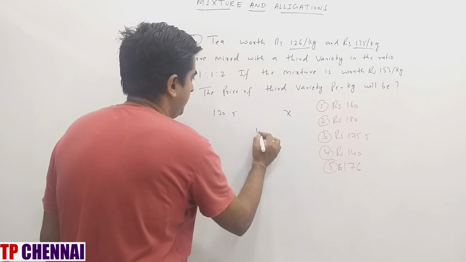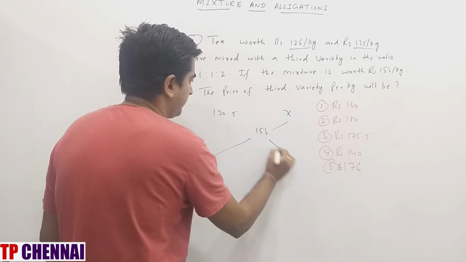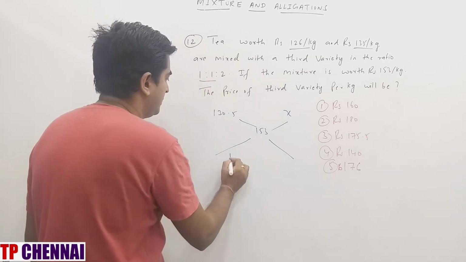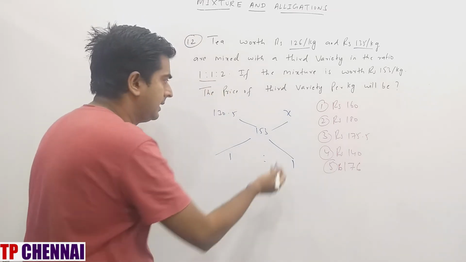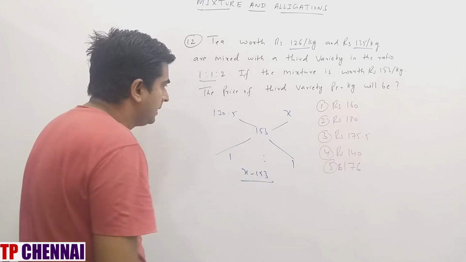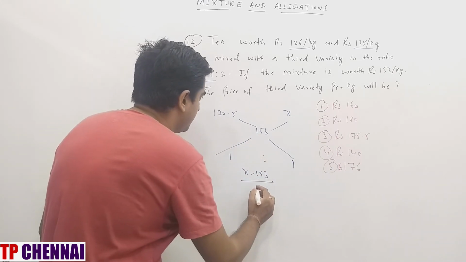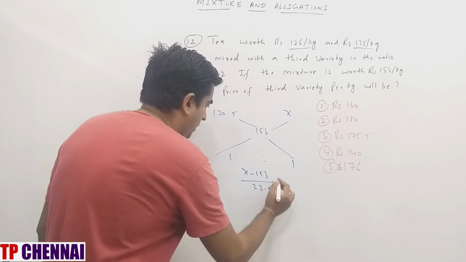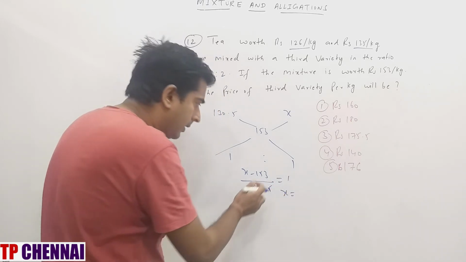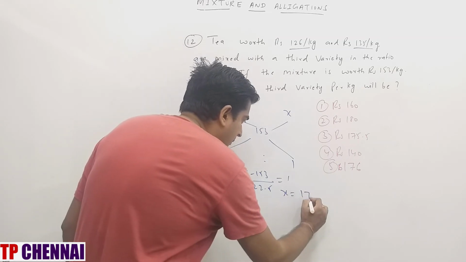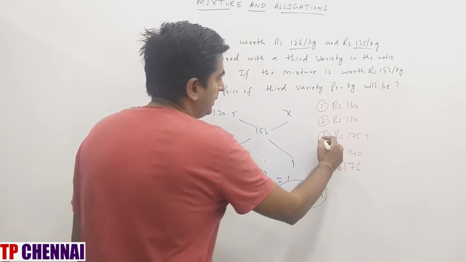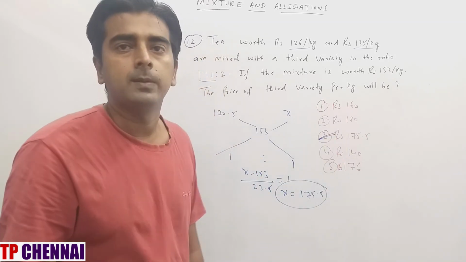Overall is how much? 153, right? So the ratio also we have to combine. 1 plus 1 ratio is 1:1 only, right? Alligation. So (x minus 153) divided by (153 minus 130.5) is how much? 22.5 is equal to 1. So x is equal to 153 plus 22.5, which is 175.5, which is nothing but the third option.